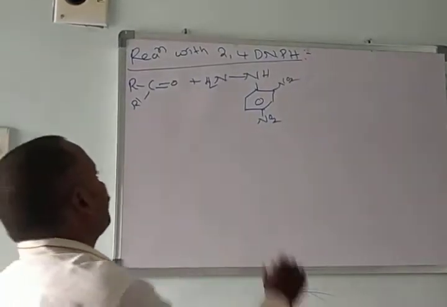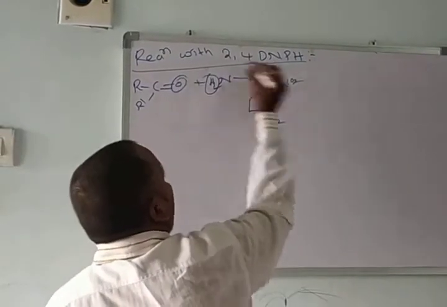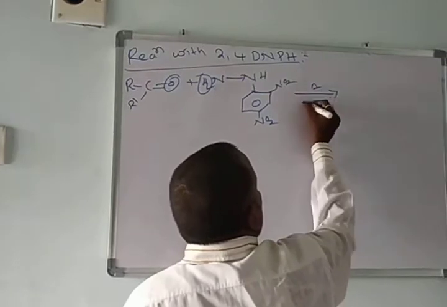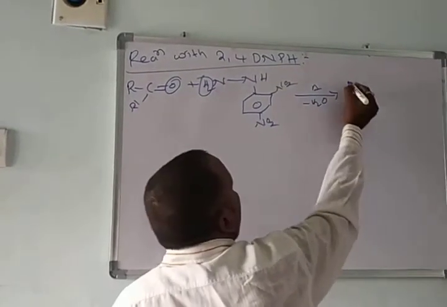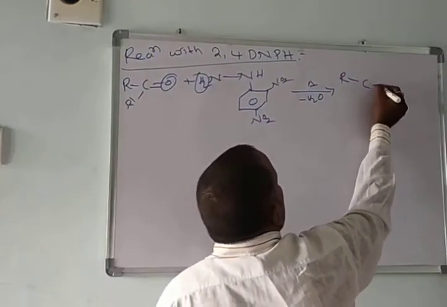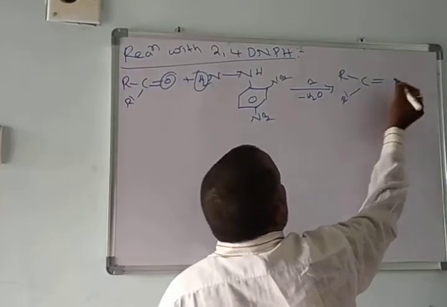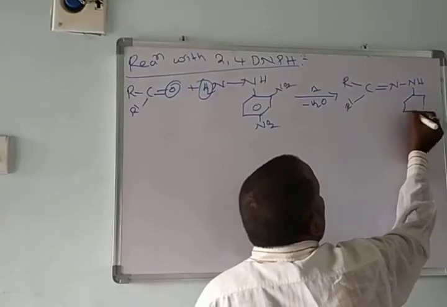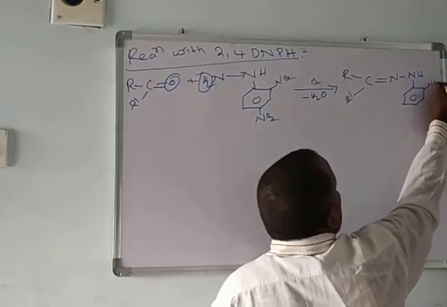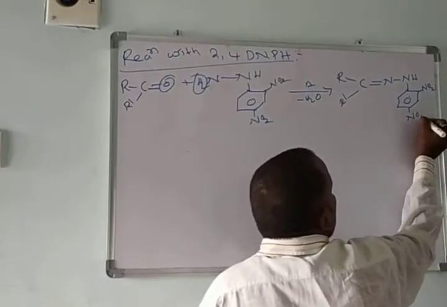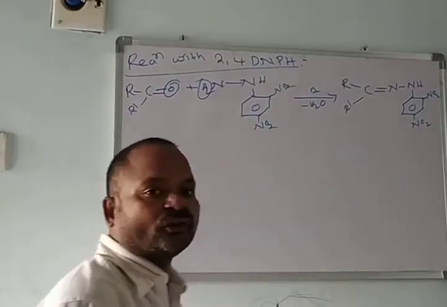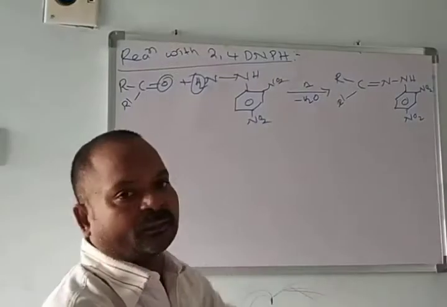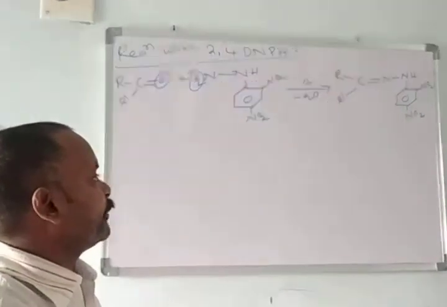At room temperature it loses water, and we get the 2,4-dinitrophenylhydrazone.